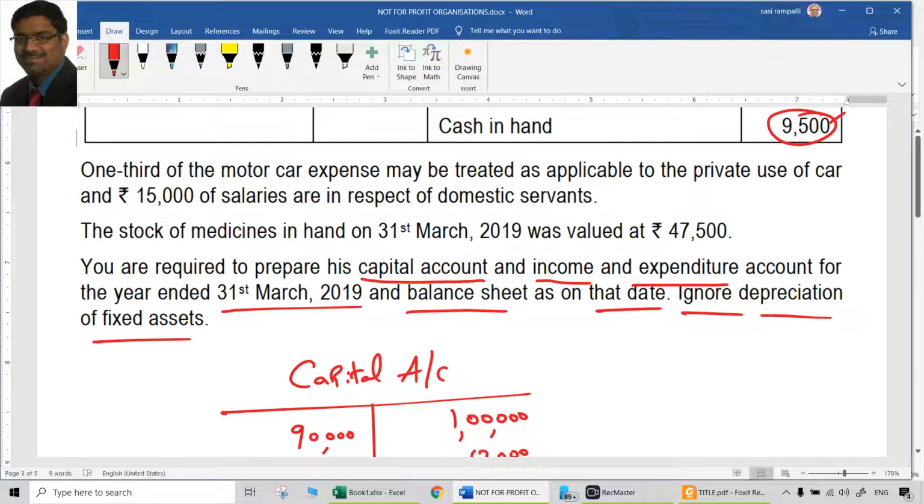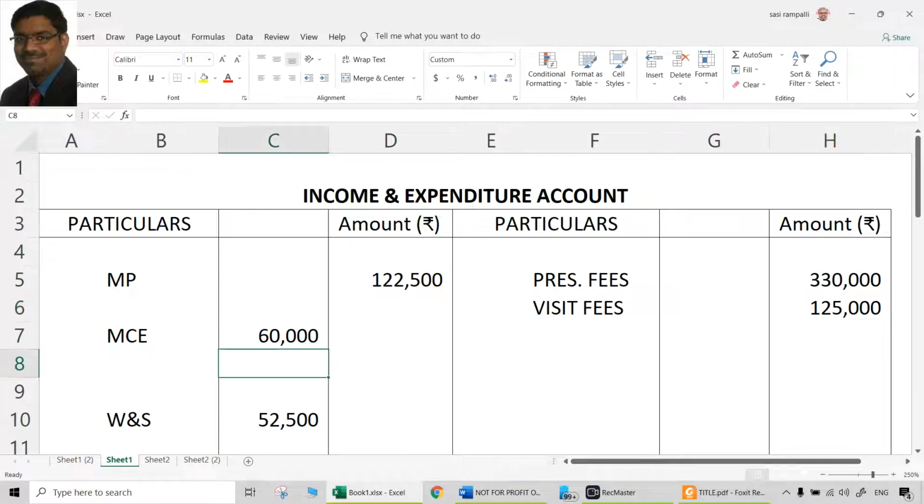Now comes adjustments. Obviously adjustments have to be done twice. Everything outside the account has to be dealt with twice. What is given here? 1/3 of the motor car expenditure is treated as applicable to the private use of the car. So out of the motor car expenses, 1/3 is private usage. That is not related to business, so we have to take that out. So this divided by 3 means 20,000 has to be reduced from the motor car expenses.